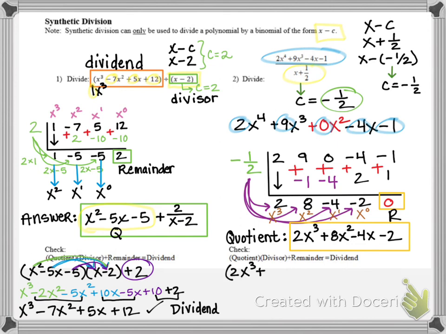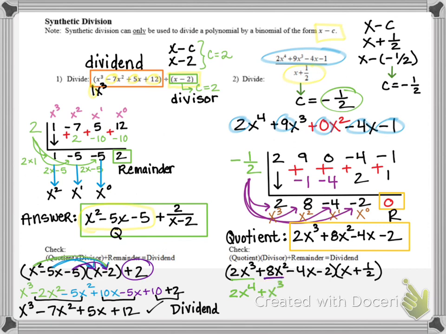All right, let's check my quotient: 2x cubed plus 8x squared minus 4x minus 2. Multiply that by the divisor of x plus 1/2. And I don't have to add in a remainder this time because my remainder was 0. So I'm going to distribute one term at a time. I'm going to start by distributing 2x cubed to the binomial x plus 1/2. So I get 2x to the 4th plus 1x cubed.